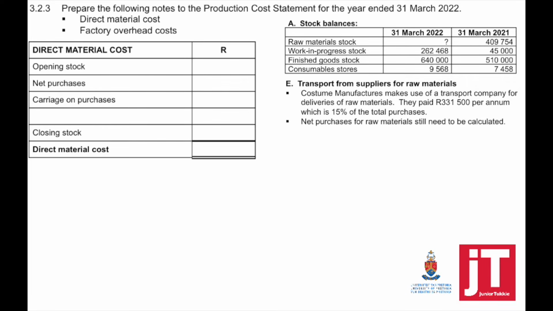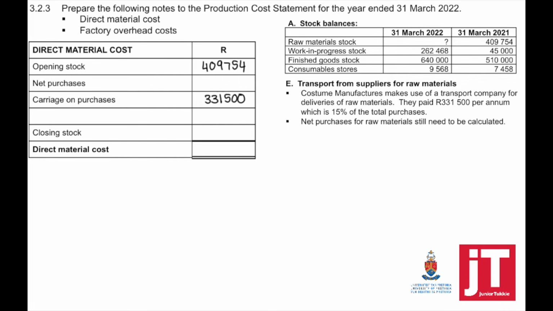Question 3.2.3. Prepare the following notes to the production cost statement for the year ended 31 March 2022, direct material cost and factory overhead cost. So when you approach this, make sure that you take the information given, fill in where it's supposed to go, and then you will start to see what the missing pieces are, what it is that I will need to solve. So if we start with opening stock, the balance is given to you for raw material stock in the beginning.